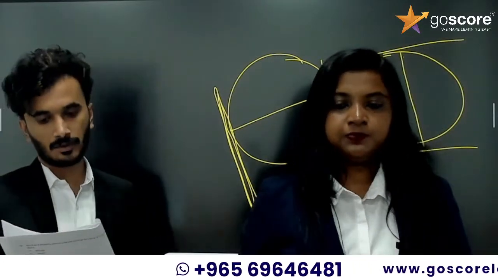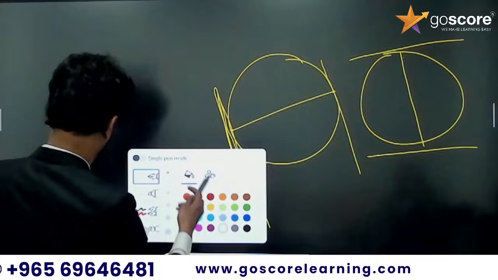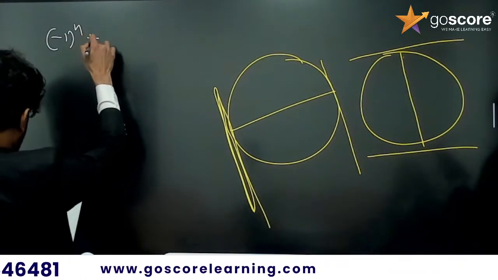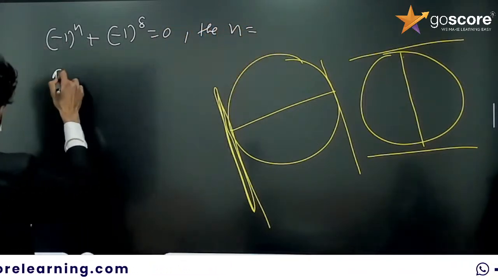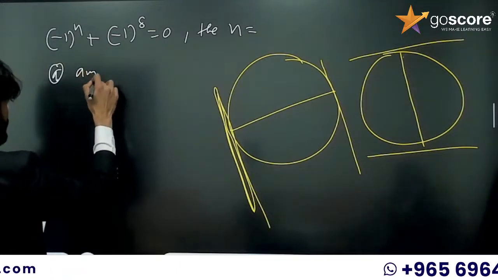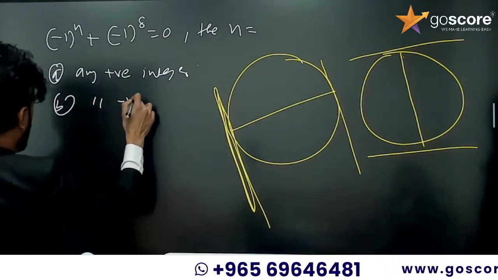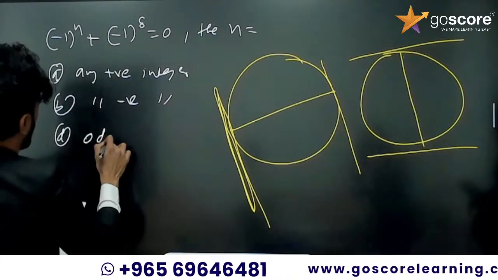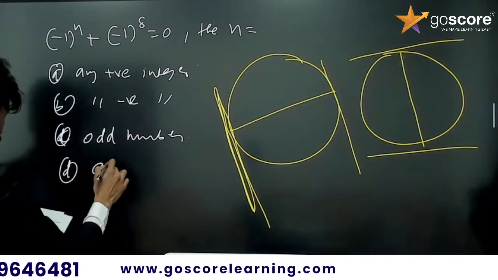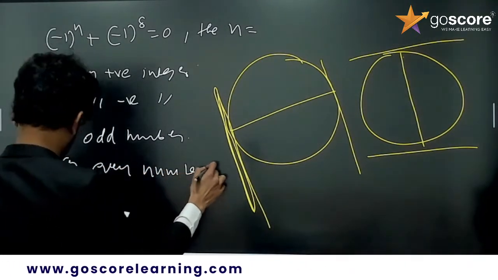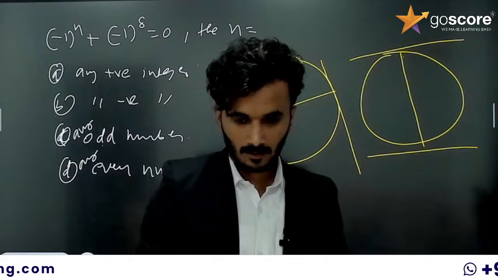Now the 15th question. If minus 1 to the power n plus minus 1 to the power 8 is equal to 0, then n is equal to: option A, any positive integer; B, any negative integer; C, odd number; D, any even number. Okay, which option is correct?